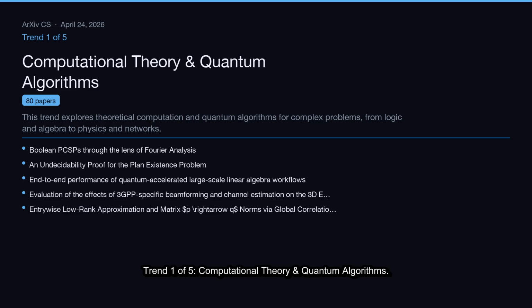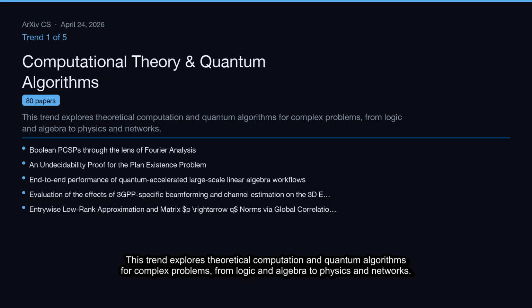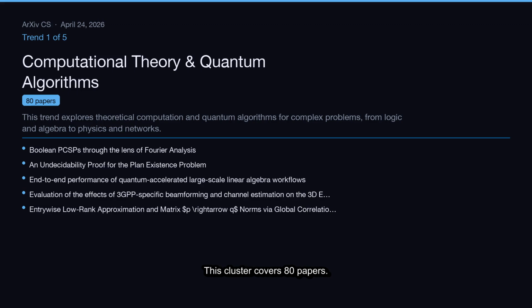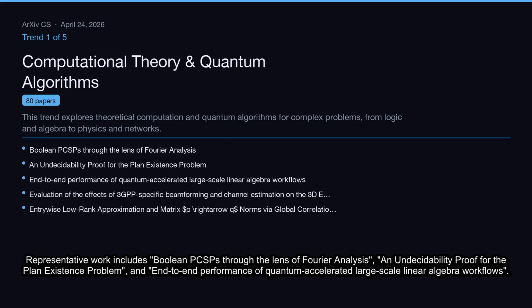Trend 1 of 5, Computational Theory and Quantum Algorithms. This trend explores theoretical computation and quantum algorithms for complex problems, from logic and algebra to physics and networks. This cluster covers 80 papers. Representative work includes Boolean PCSBs through the lens of Fourier analysis, an undecidability proof for the plan existence problem, and end-to-end performance of quantum-accelerated large-scale linear algebra workflows.